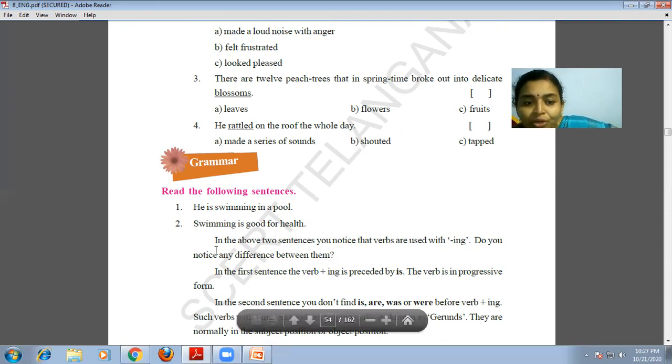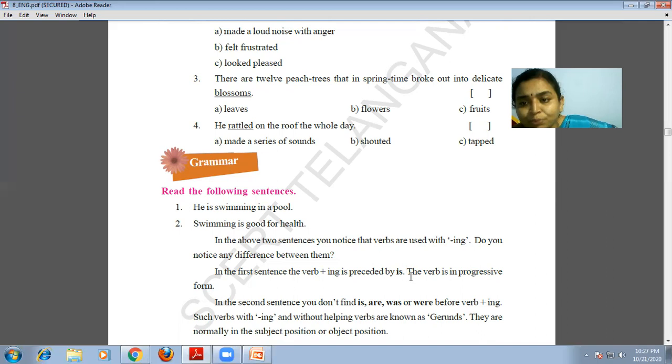Do you notice any difference between them? Yes. In the first sentence, the verb-ing is preceded by "is". In general sentences, the verb is preceded by auxiliary verbs like is, was, were, has, have, according to the subject.